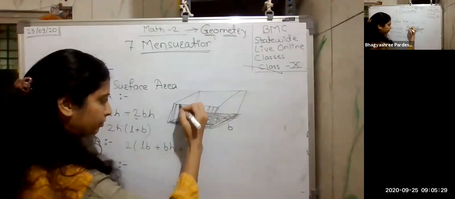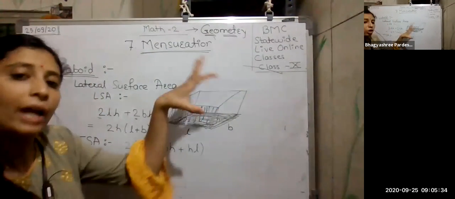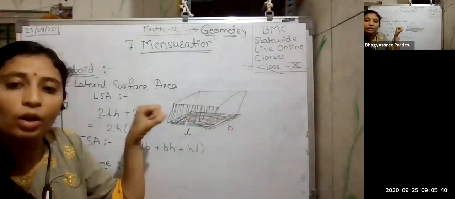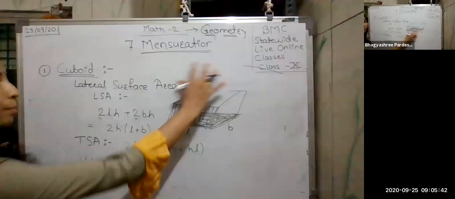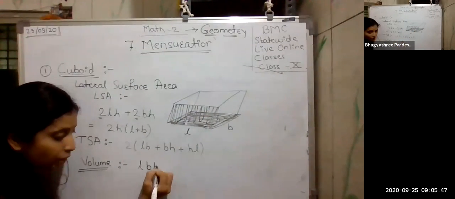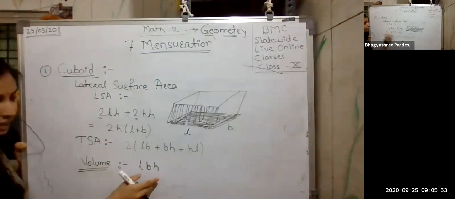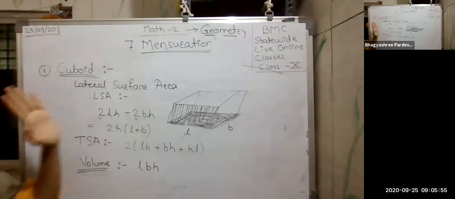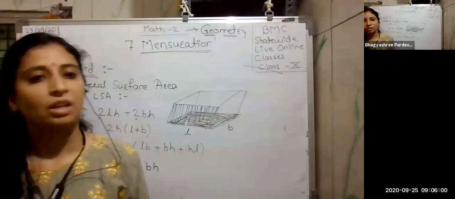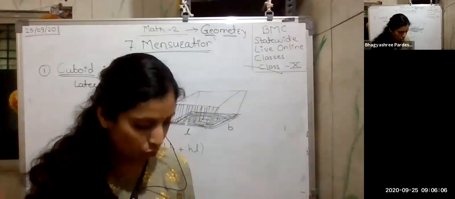In this way, I will occupy the whole box. Means I will occupy its whole volume. So what I have done, I am just combining all of them together. Combining means I am multiplying all these things. So my volume will be simply length into breadth into height. Okay, this was for the cuboid. I'm not going to repeat this because you have done it in your earlier classes. I just showed you how to find out the areas if you don't know properly.